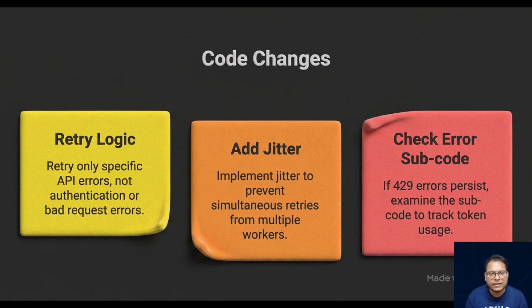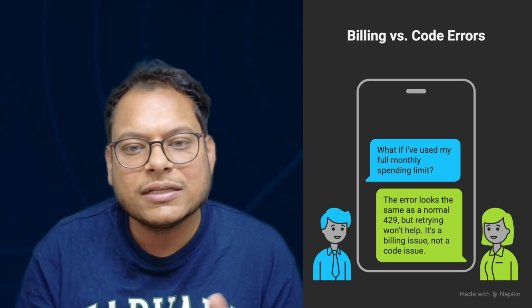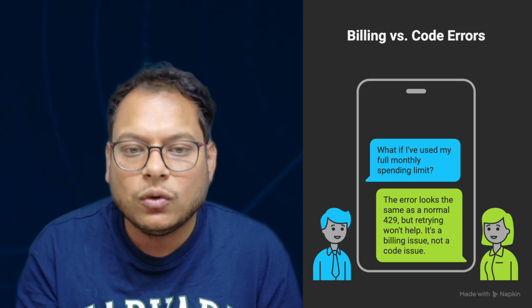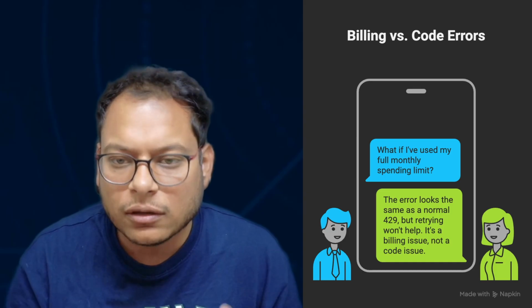And last but not the least, if 429 errors continue at a lower request rate, we are going to check the error subcode. Tokens per minute means we need to track the token usage before sending, not just wait after the failure. One thing that is not covered: if you have already used your full monthly spending limit, the error looks the same as normal. No amount of retry is going to help you there, and that is a billing issue, not a code issue.